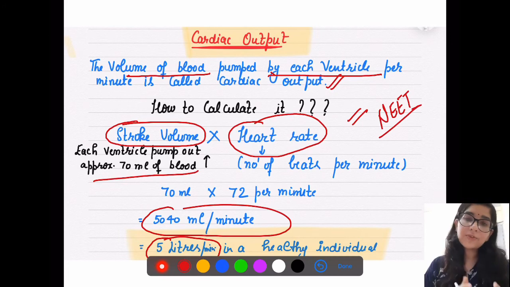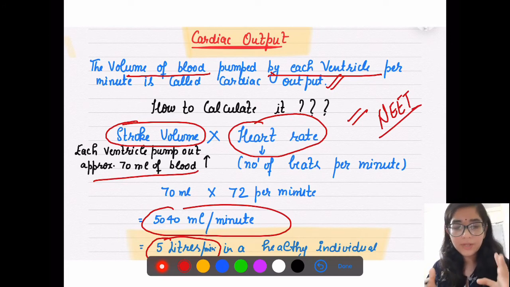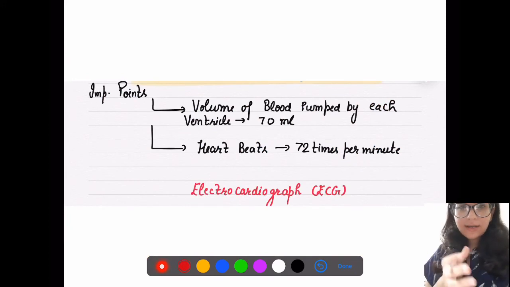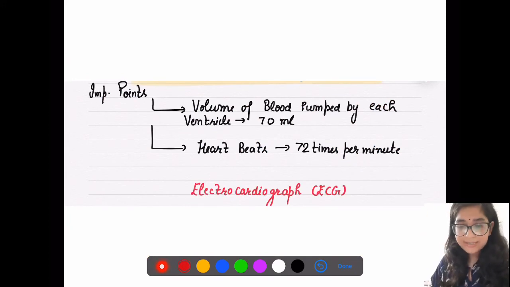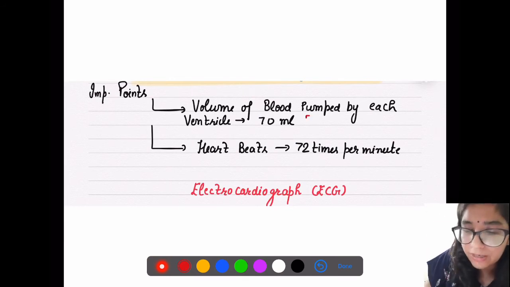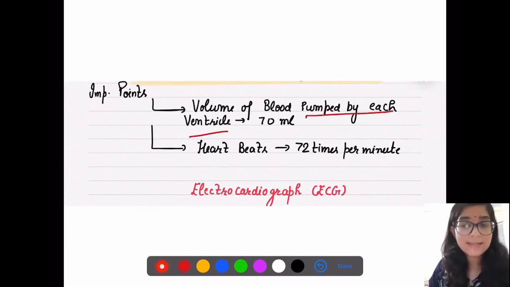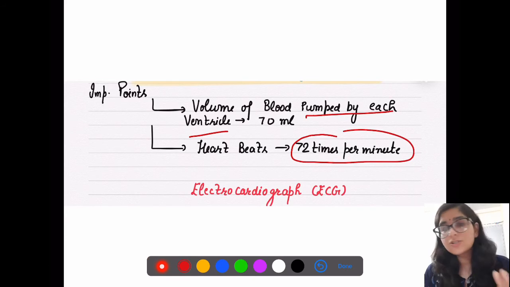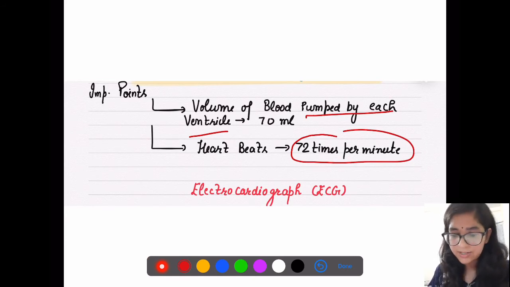So per minute we have calculated our volume of blood, that is our cardiac output. So the important points about cardiac output: you should know the total blood volume pumped by each ventricle, that is 70 ml, and heartbeats we know are 72 times per minute, right? So this is all about today's lecture.